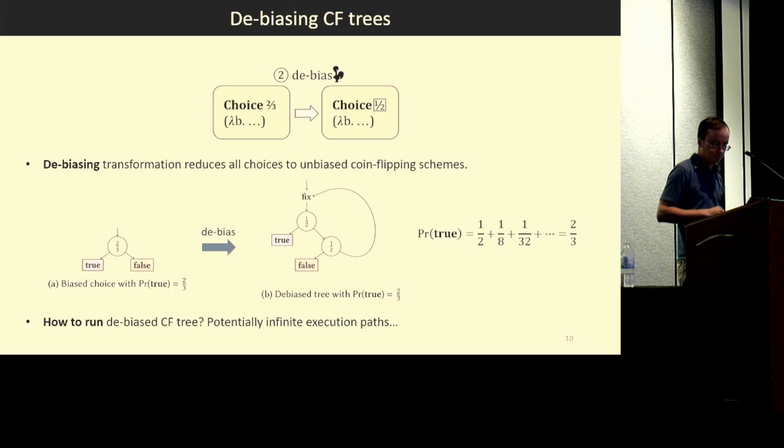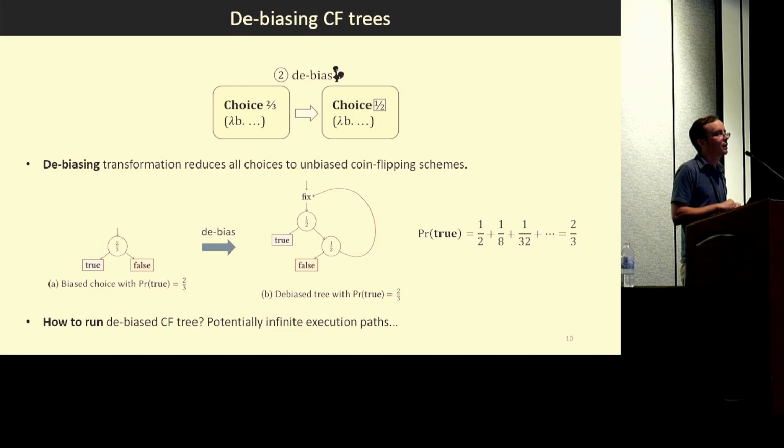And so then at that point, we have debiased choice fixed trees, and those can be considered already an encoding of samplers in the random bit model. And so now we want to be able to execute them. But there's a problem, and the problem is loops. So these could be loops from the source program or loops that are introduced by debiasing.